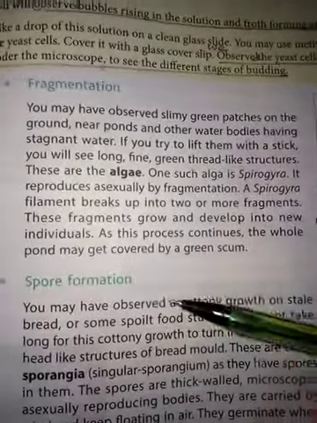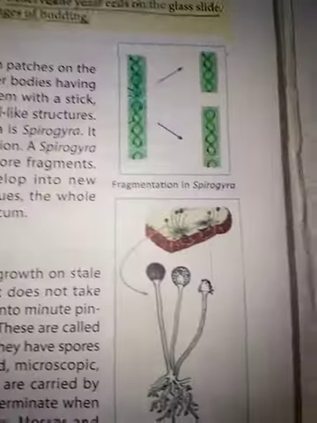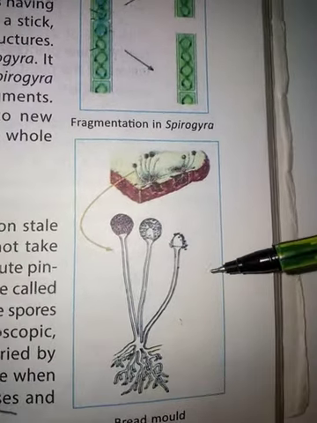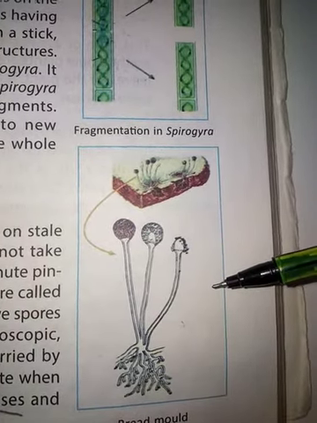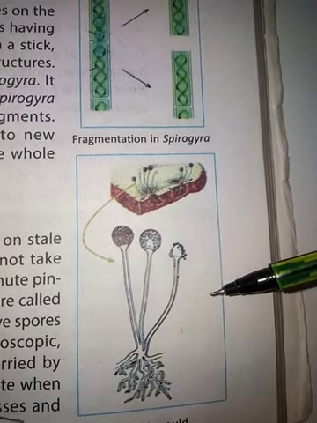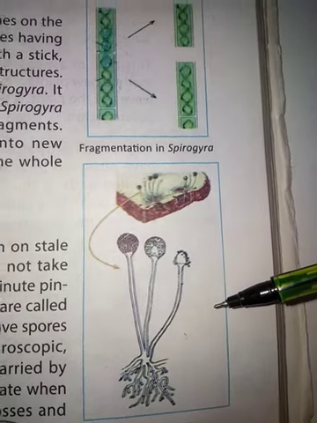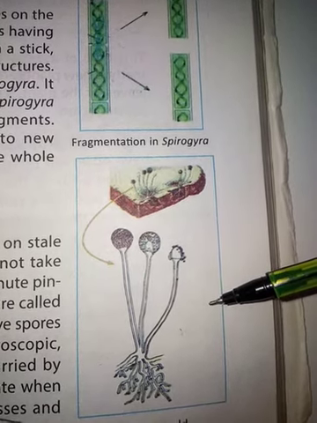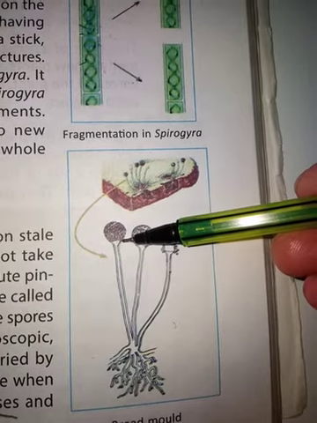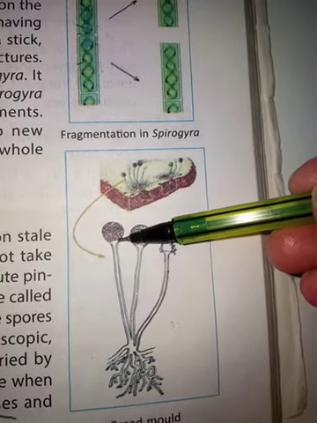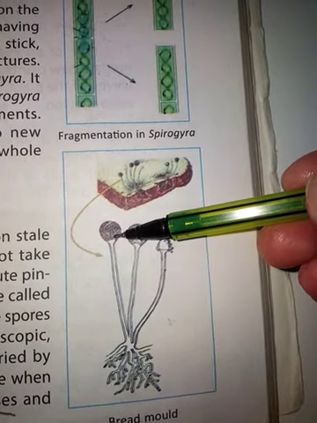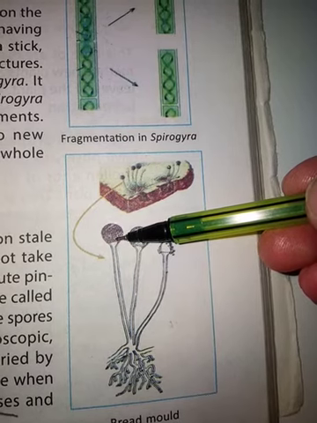Then next is spore formation. An example of spore formation is bread mold. You might have seen a cottony growth on stale bread, and when it is left for a few more days, it forms minute pinhead-like structures. Those pinhead-like structures are known as sporangia. These sporangia contain spores in them, and these spores help in reproduction.